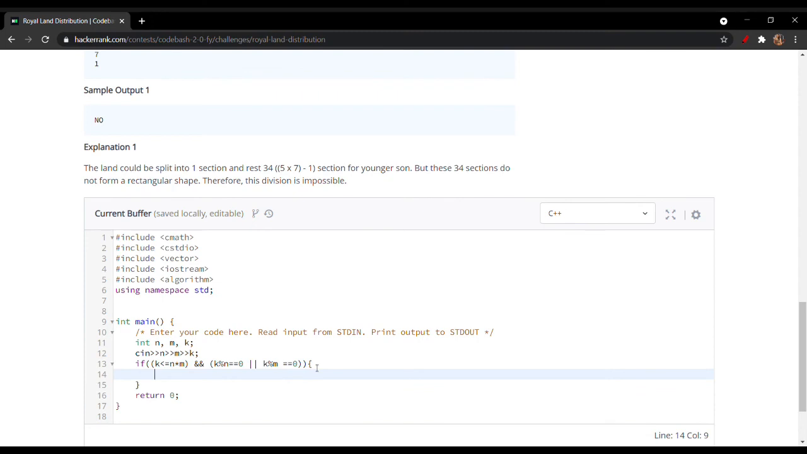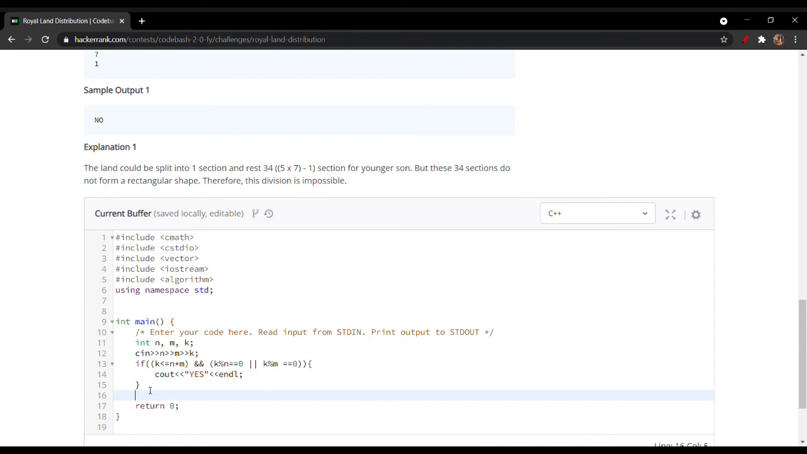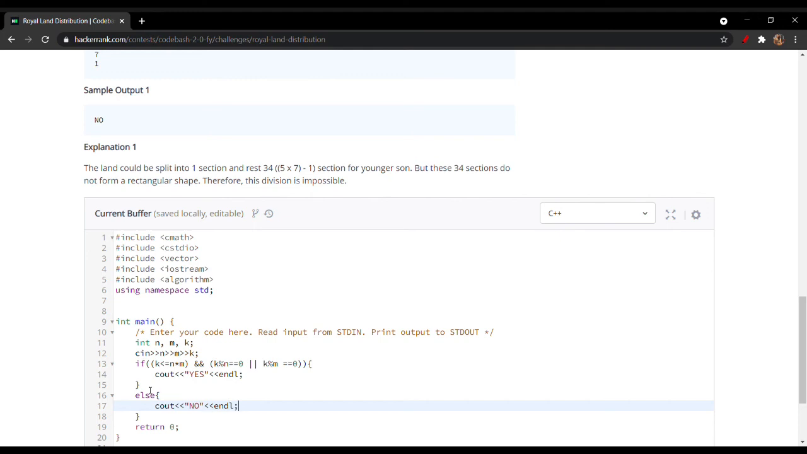If both of these conditions are true, then we need to output yes, that we can divide this whole piece of land into two perfectly rectangular shapes. And if this condition is false, then we need to give the output as no. It means that this piece of land couldn't be divided in the given k sections.